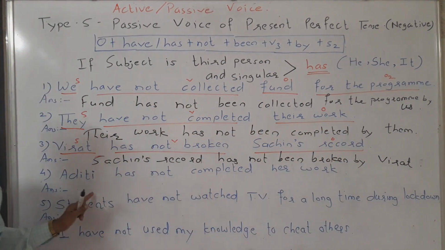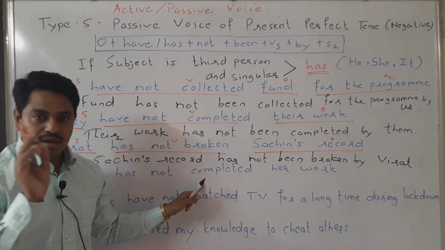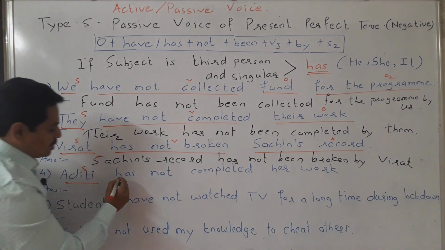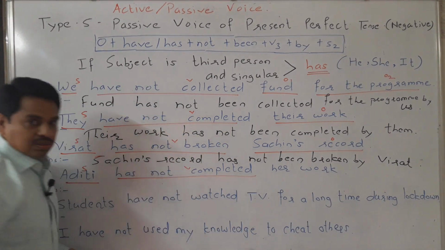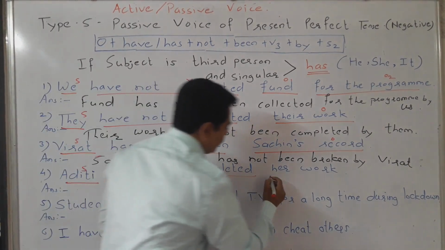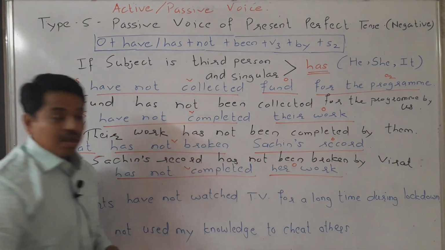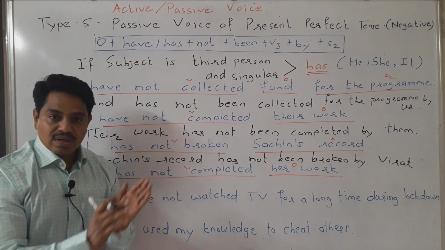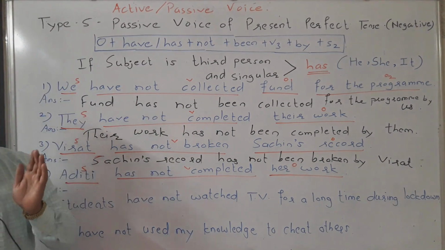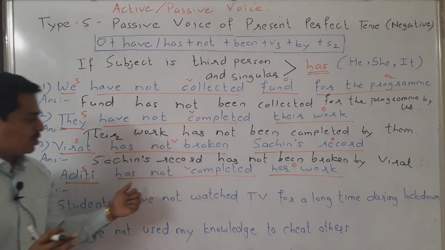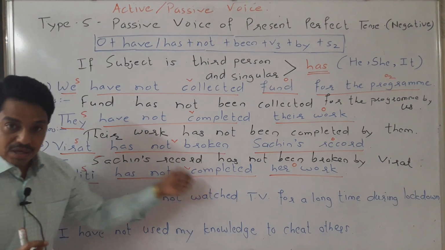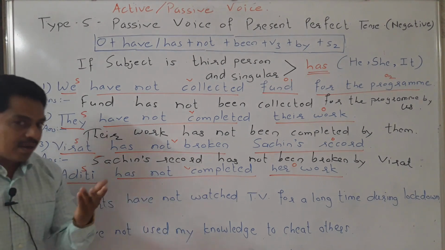Next sentence is there. Aditi has not completed her work. The subject is here Aditi. Has not completed, this is the verb, and her work, this is the object. If we ask the question with what to the verb, the answer we get, that answer is the object. How can we ask the question over here? What has Aditi not completed? Her work.